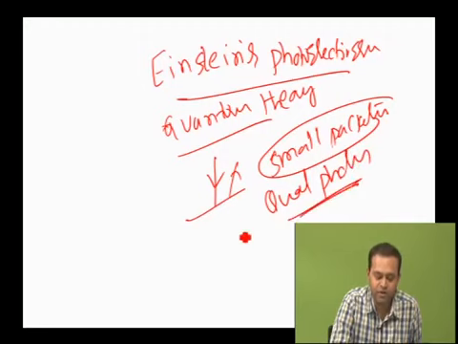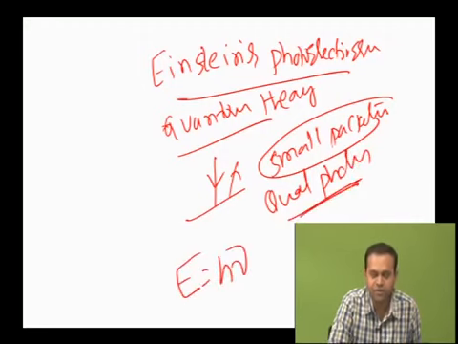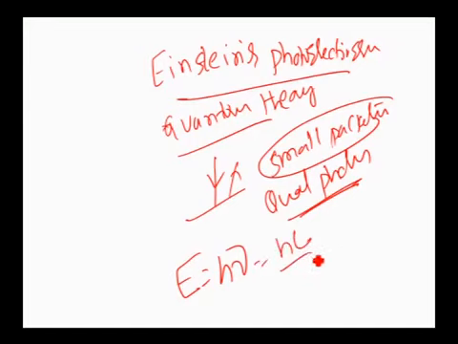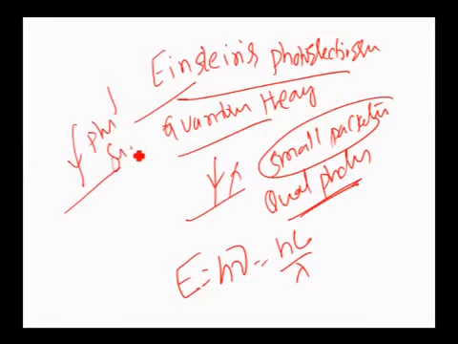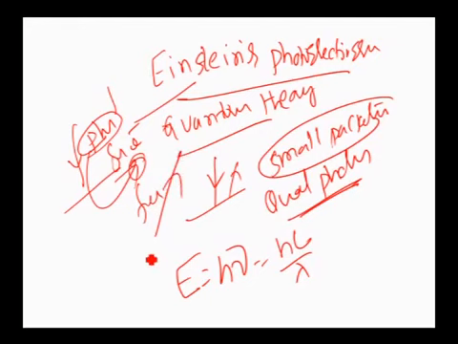The energy of each photon is E equals h nu, which is also equal to h c divided by lambda. According to Einstein, the photoelectric effect is due to the collision between incident photons and free electrons present in the metal surface. During collision, the complete energy of the incident photon is transferred to a free electron, but a part of the energy is utilized by the electron to come out from the metal surface. That is called the work function. Work function is the minimum energy required just to emit an electron from the metal surface.